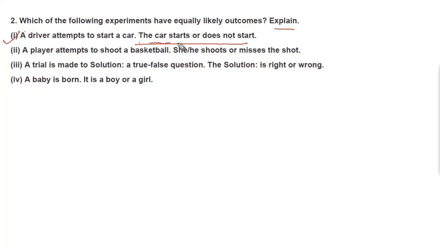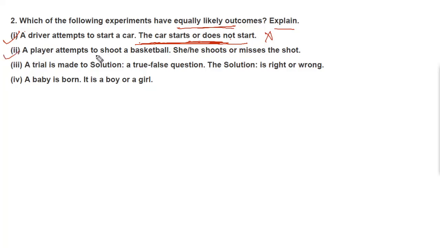So there are a lot of factors affecting this situation, so we can't say starting a car or the car not starting is an equally likely outcome. So it has no equally likely outcome.